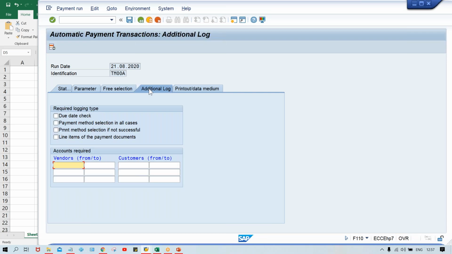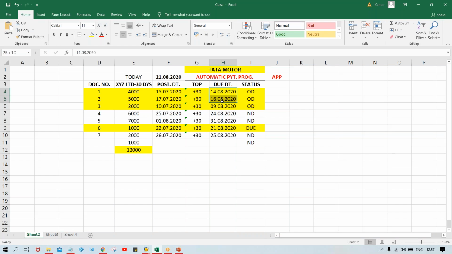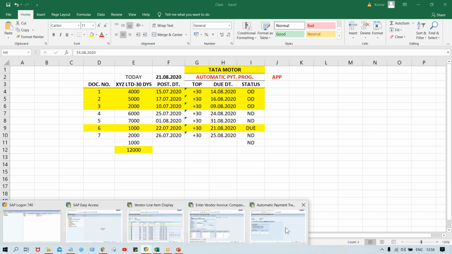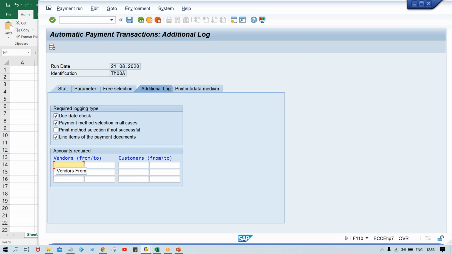Now here, click on additional log tab. Here you need to apply a check mark on these 3. Okay, if you apply a check mark, then system is going to search certain things. What is going to be searched by system, guys? System is going to search these invoices' due dates, and against which payment method these invoices are posted, right? And again here you have to give the vendor number. So our vendor number is 110003. Give this one, and if it is for multiple vendors, then you can give 0 to ZZZ, the way I have given here in parameter, right?